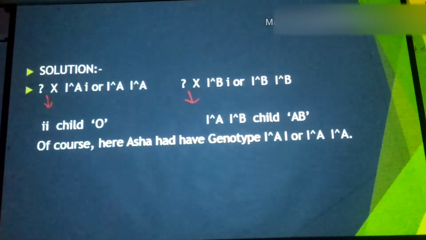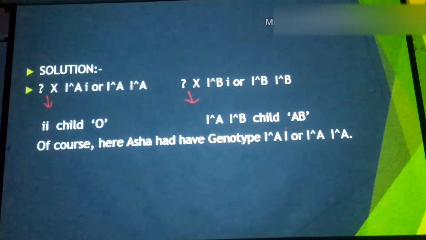So the B antigen and A antigen you have to consider at the top of that allele: IB i or IB IB. In both cases, case first and case second, the corresponding types of children are produced only when Asha had the genotype ii or IA.